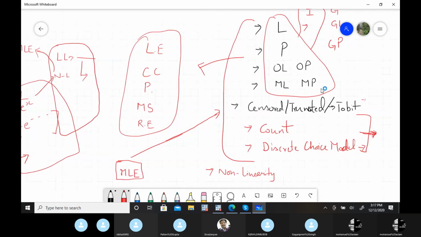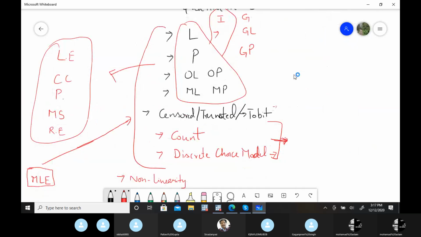You definitely need some study material on how these estimations work and the reasons behind them. But if you study these things, you have access to applied microeconometrics as well.